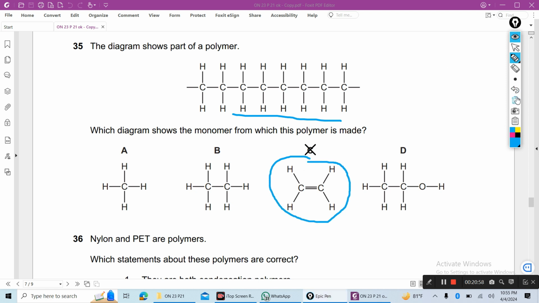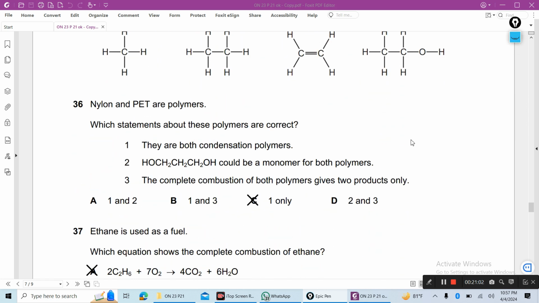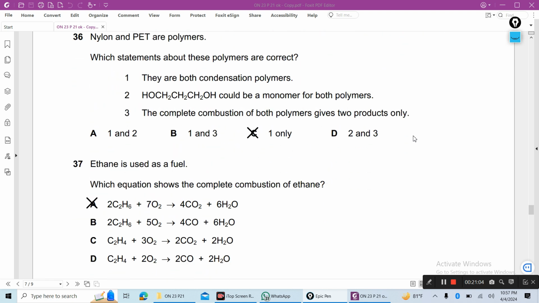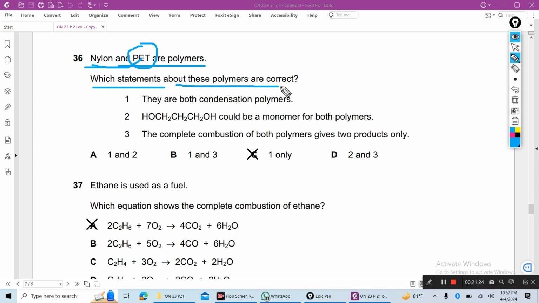Next, nylon and PET are polymers. PET is the chemical name of polyester. So both are condensation polymers. Which statement about these polymers are correct? And you see one, they are both condensation polymers. Yes. So C is the correct answer, only one.